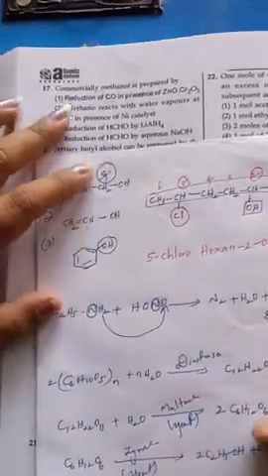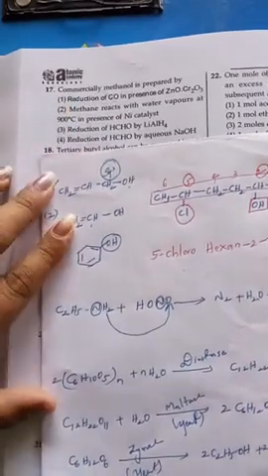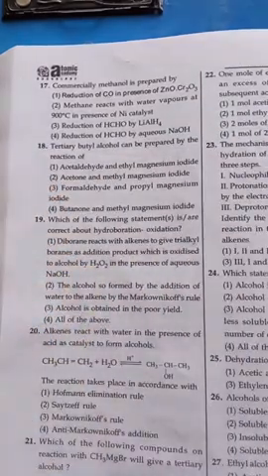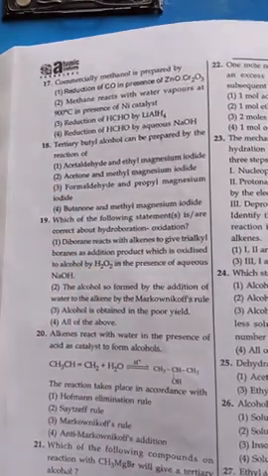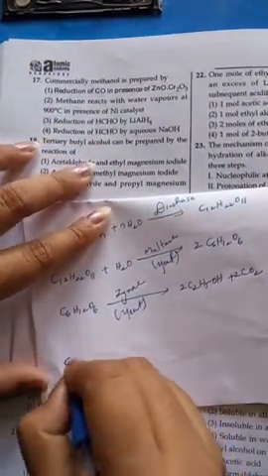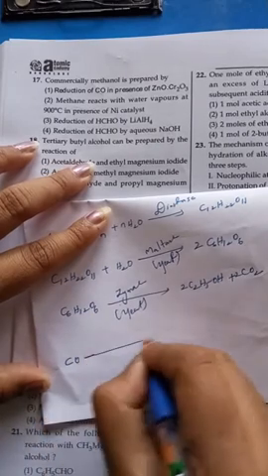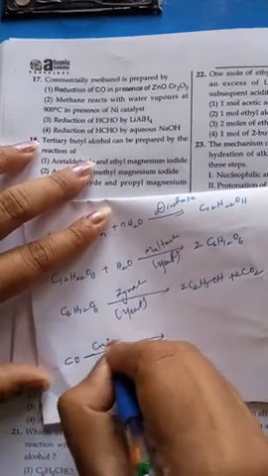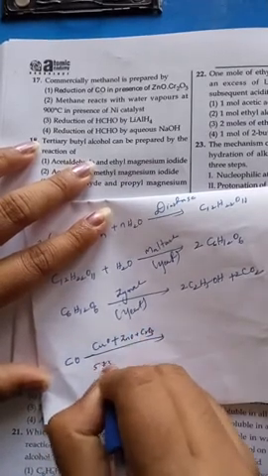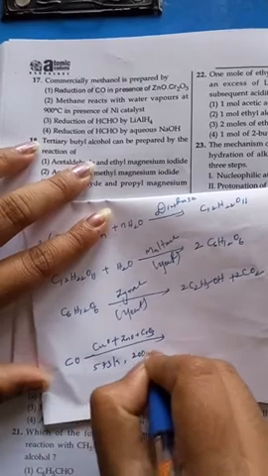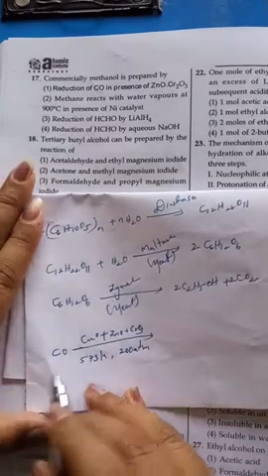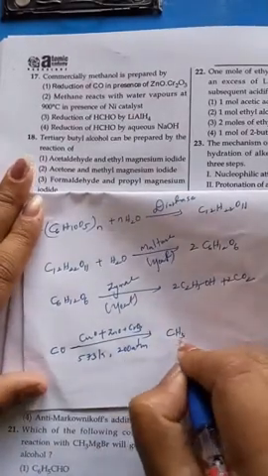Now see the next bit. Commercially methanol is prepared by the reduction process of carbon monoxide. When carbon monoxide undergoes reduction in the presence of copper oxide plus ZnO plus chromium oxide at 573 Kelvin temperature and 200 atmospheric pressure, it converts to CH3OH.